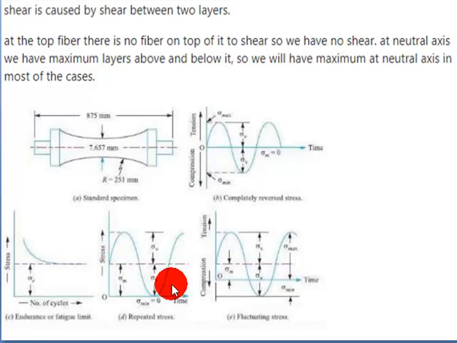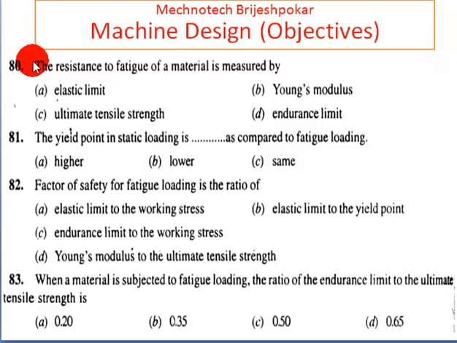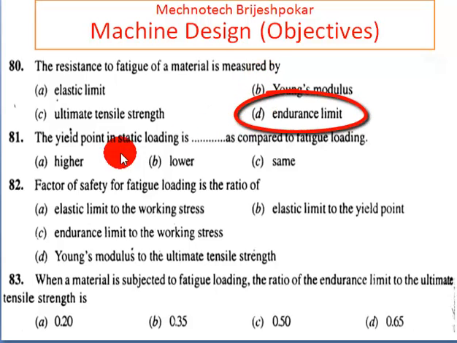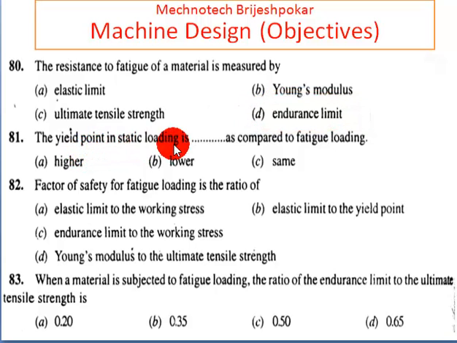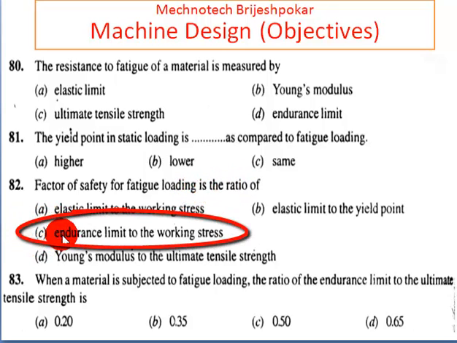Okay, and next is the resistance to fatigue of material is measured by. Okay, so it is measured by the endurance limit. Okay, answer is D. The yield point in a static loading is blank as compared to fatigue loading. So answer is A. 81 answer is A. Then factor of safety for fatigue loading is the ratio of. Answer is C, endurance limit to the working stress.